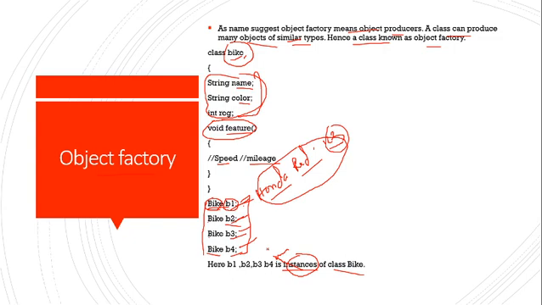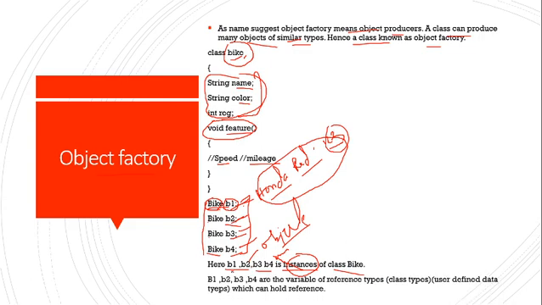So one more thing is clear here: why we call an object an instance of a class. This is the reason, because this one is the object, these are the objects, and these objects are created here, which is part of this class. That's why we call an object an instance of a class. Object is the part of a class. An object is nothing, it's a part of the class. Is it clear why we call an object an instance of a class?